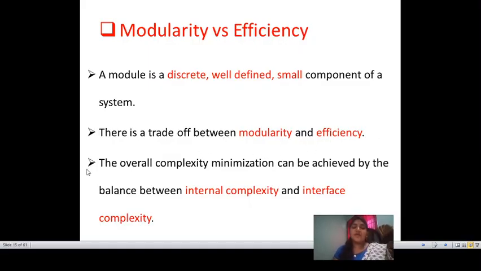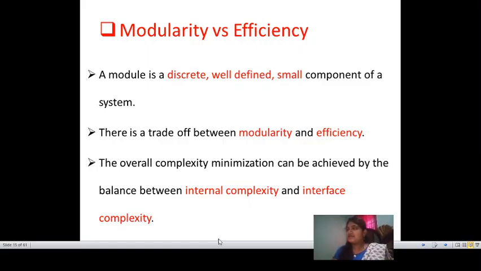Generally, the overall complexity minimization can be achieved by the balance between internal complexity and interface complexity. Internal complexity means all the problems that arise internally due to any components, any problems in the internal structure. Balance should be done based on the modules.